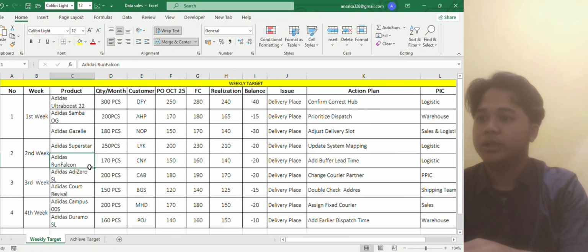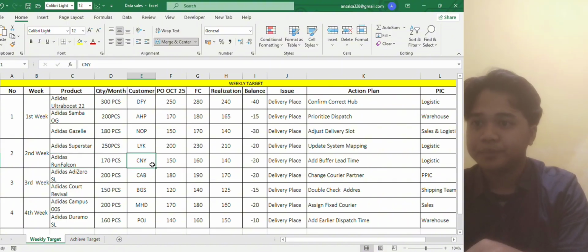For the last product this week, Adidas Run Falcon with a monthly quantity of 170 pieces, with customer name CNY. The purchase order on 25 October is 150. The forecast is 160. So the actual realization is 140.